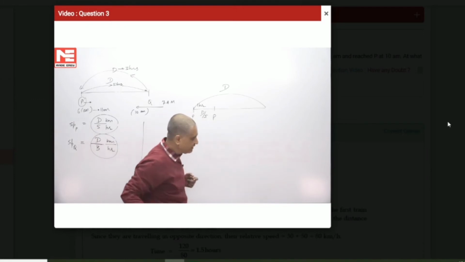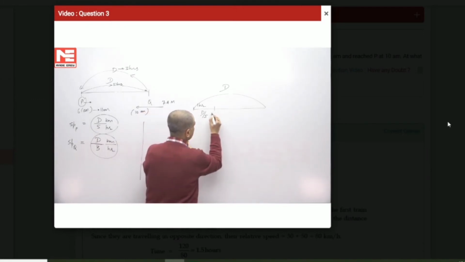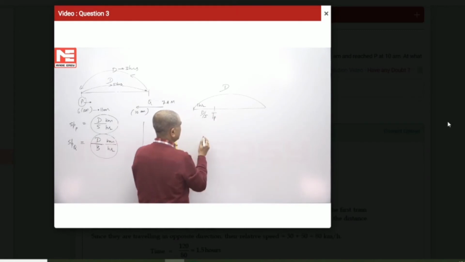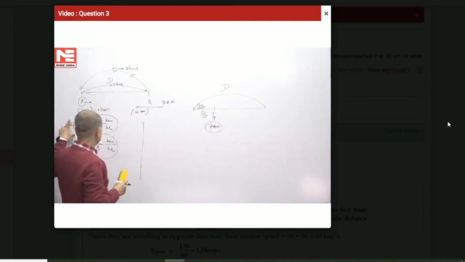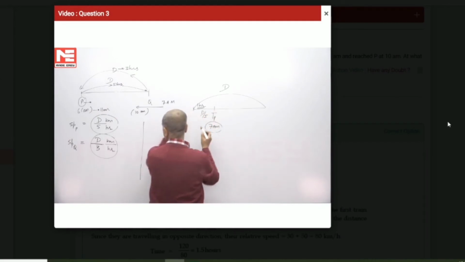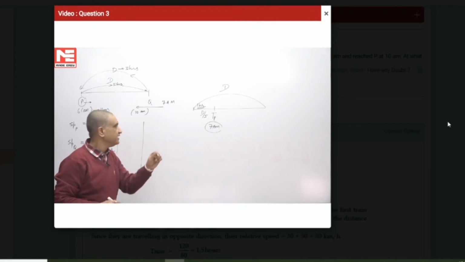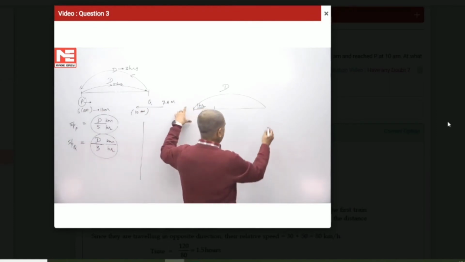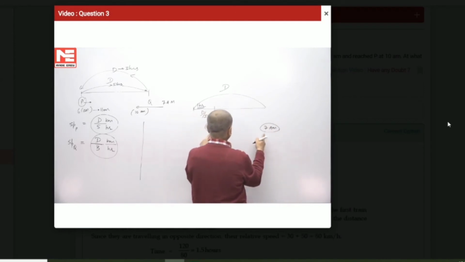Now the train leaving from P is here, and it has been 1 hour. This is 7 a.m. time. The train leaving from P in 1 hour had gone d by 5 because its speed is d by 5 km per hour. So in 1 hour, it will go d by 5. Both we have brought to the common platform of 7 a.m.